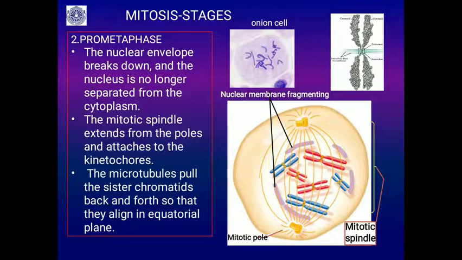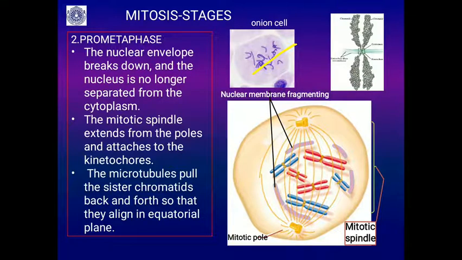The next is the pro-metaphase, because it is the preparatory stage for the metaphase. What happens in this? You can see the chromosomes are further condensed in the pro-metaphase, and you will find the completion of the mitotic apparatus, so their alignment starts on this mitotic apparatus. The nuclear envelope starts disappearing in this phase, and the chromosomes are released into the cytoplasm.